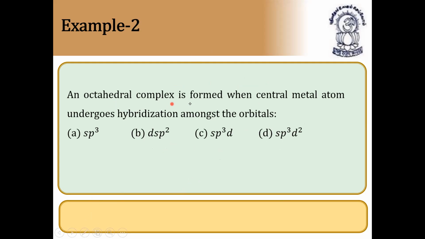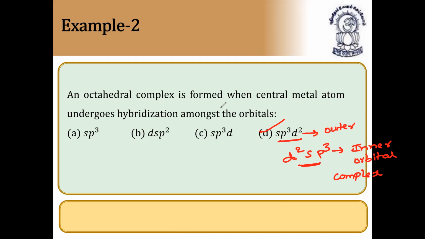An octahedral complex is formed when the central metal atom undergoes hybridization among the orbitals. An octahedral complex can be formed as sp3d2. Straight away answer D. Even if d2sp3 is also given, it is correct. So it can form either d2sp3 or sp3d2. sp3d2 is an outer orbital complex, and d2sp3 is an inner orbital complex.